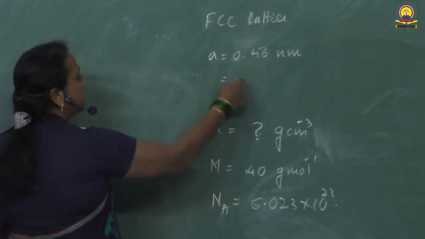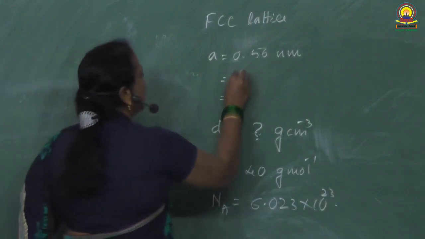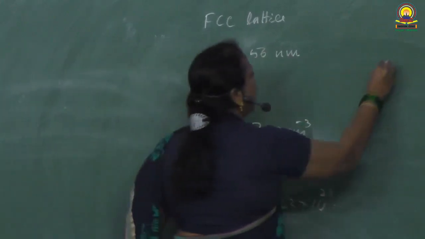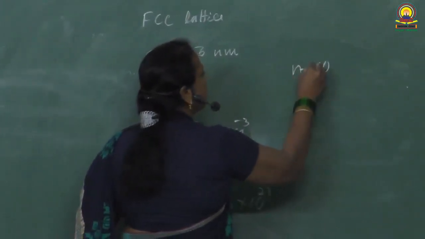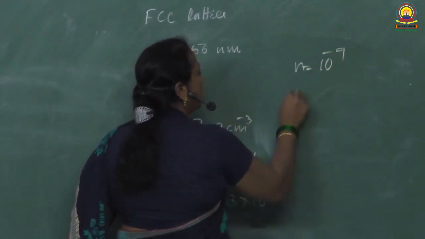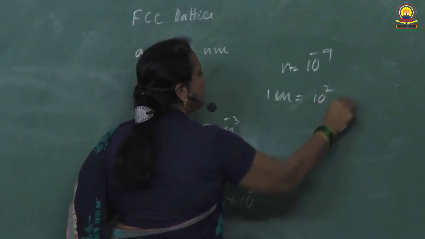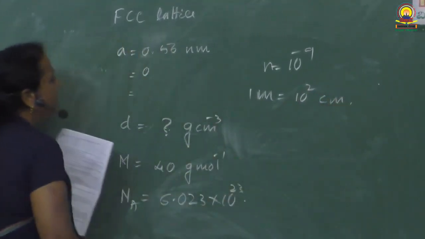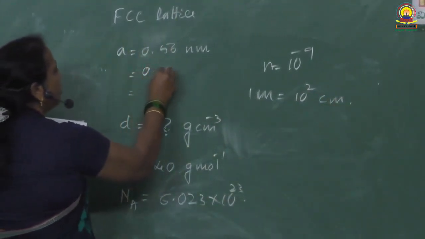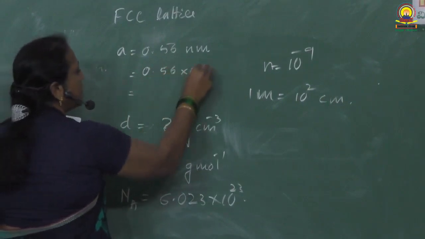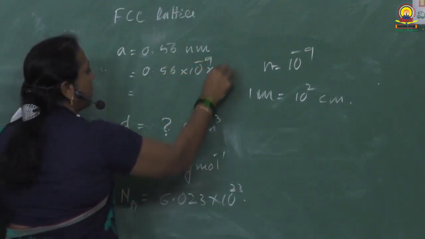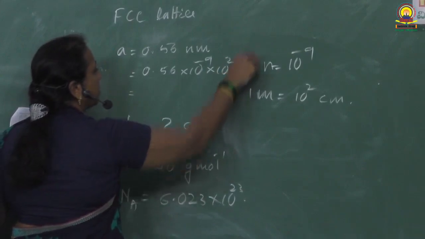So let us convert this into centimeter. See, it is 0.56. Nano means what? Nano is equal to 10 raised to minus 9 meter, and 1 meter is equal to 10 raised to 2 centimeter. Let us write this as 0.56 into 10 raised to minus 9 into 10 raised to 2 centimeter.